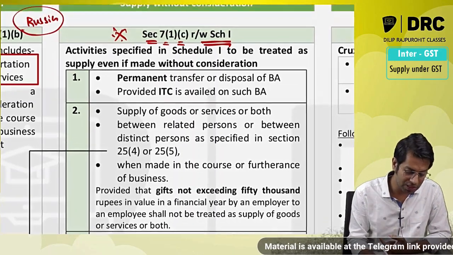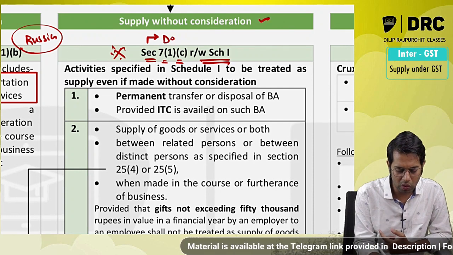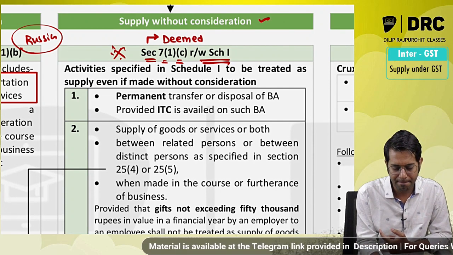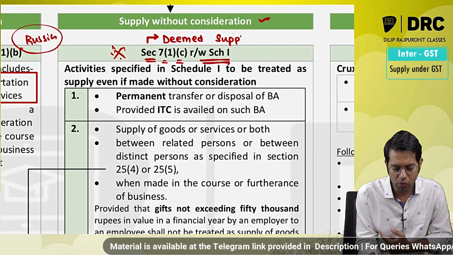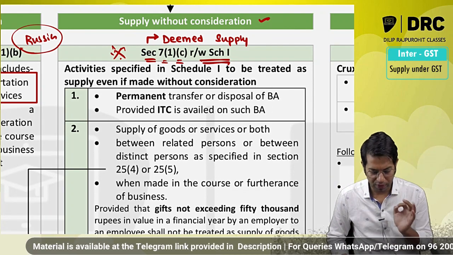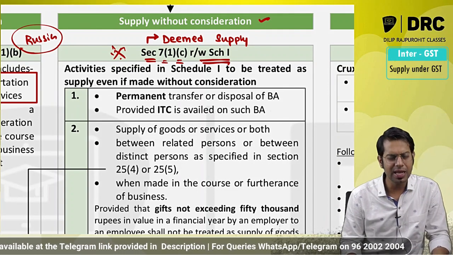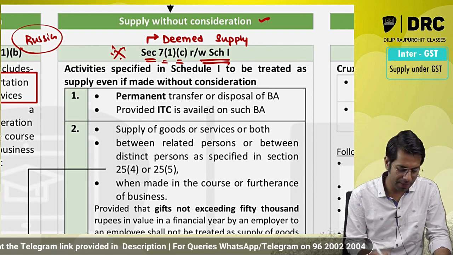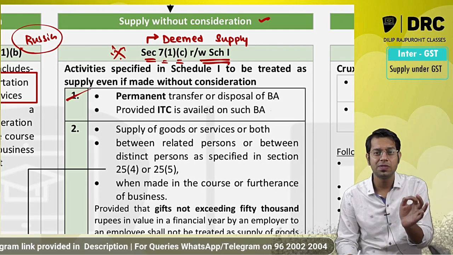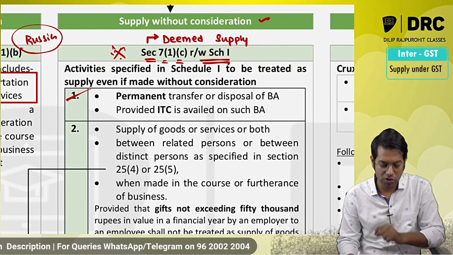Sir, which are they? So this is also called as what, sir? Supply without consideration, or it is also called as deemed supply. So activities specified in schedule 1 shall be treated as supply even if there is no consideration involved. So which are the activities specified in schedule 1, sir? Can you please tell me? It is permanent transfer or disposal of business asset provided input tax credit has been availed on such business asset.